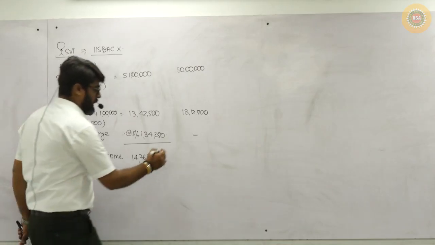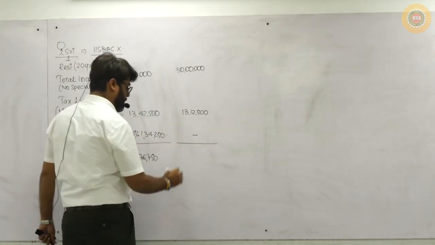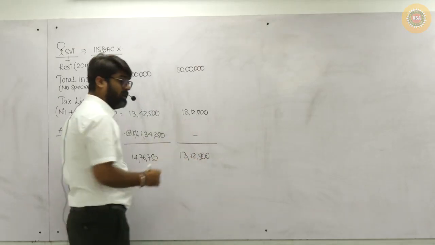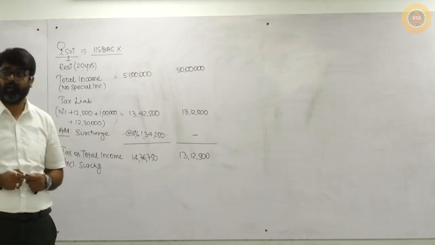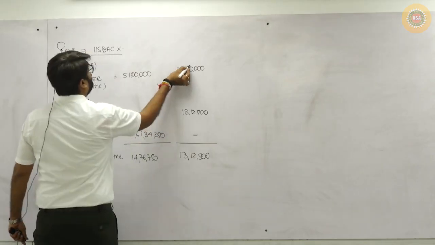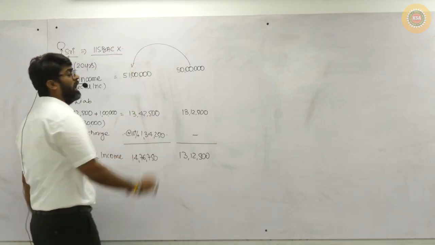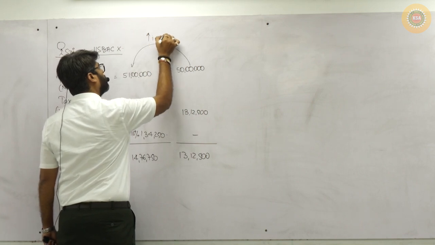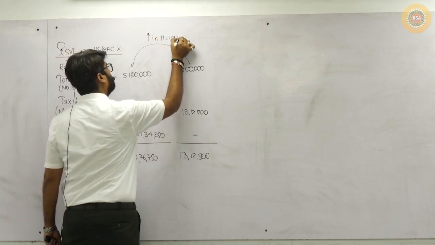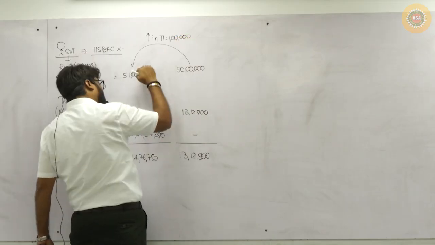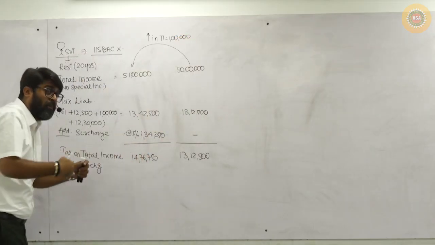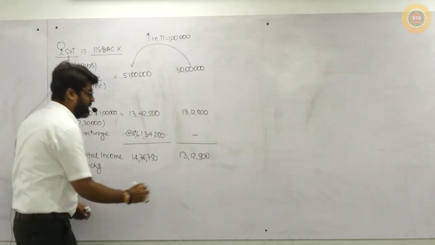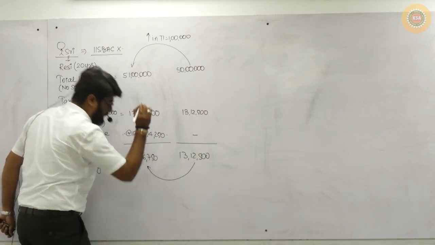Yes or no? So now she is telling the government, government, you are very bad. Why? Because see, my total income is increasing only by 1 lakh. And as a result of that, along with my tax, I am liable to pay surcharge also. And by including surcharge, my tax liability is increasing by how much?